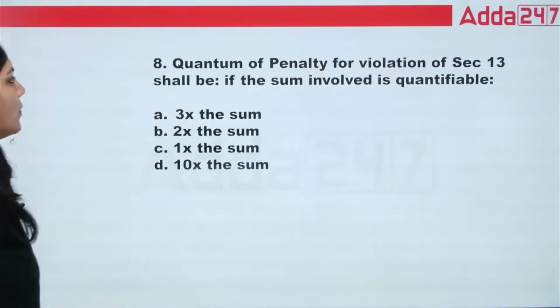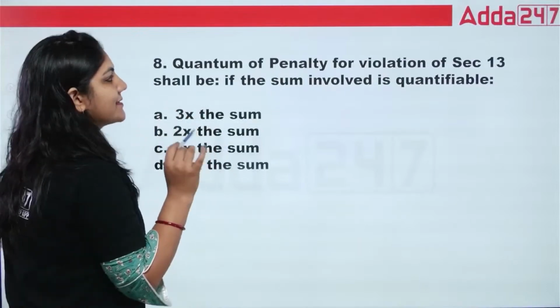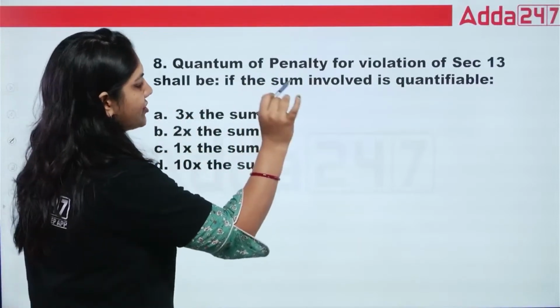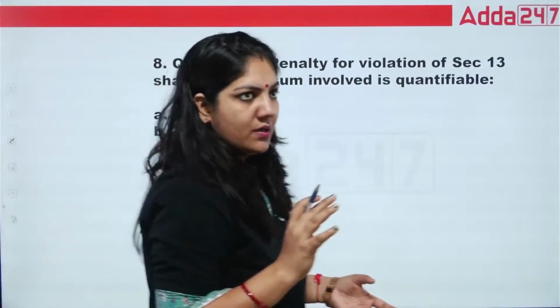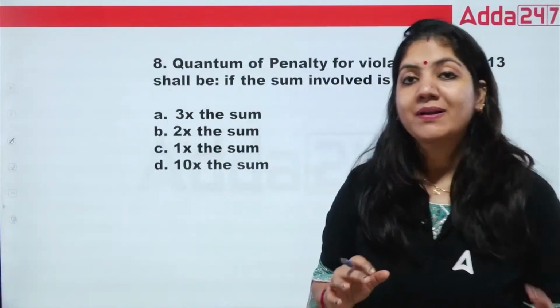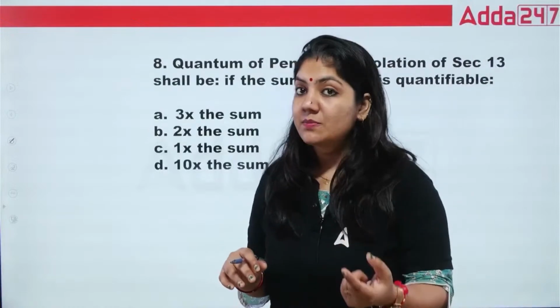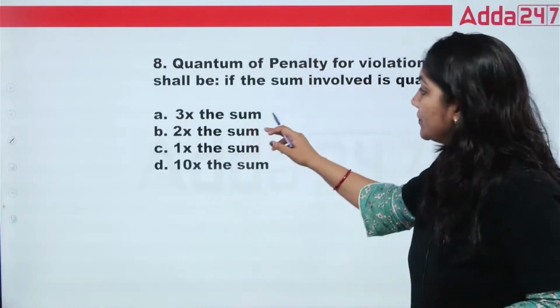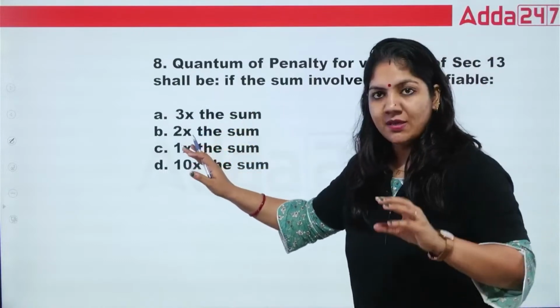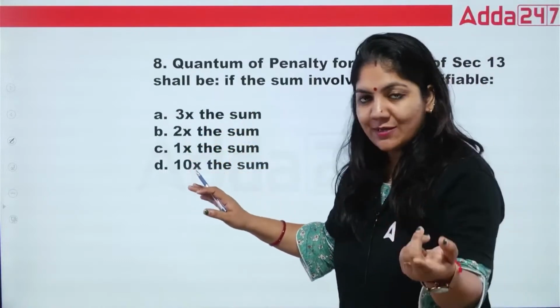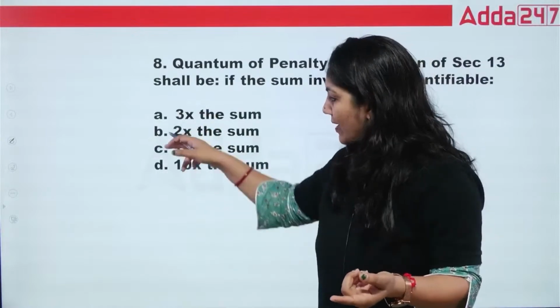Next. What is the quantum? Quantum means the calculated penalty for the violation of section 13. Suppose if a person is found with money and a penalty is imposed on that person, what will be the quantum of penalty? Whether it is 3x, meaning 3 times that person has to pay, 2 times, 1 time, or 10 times.